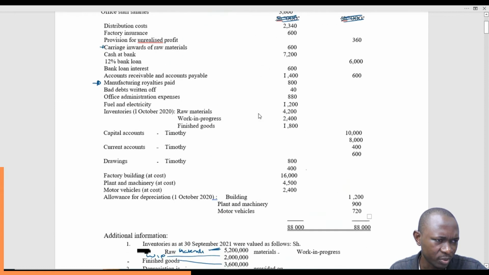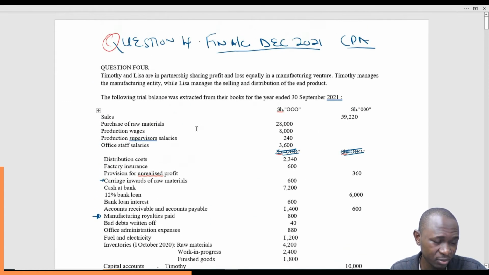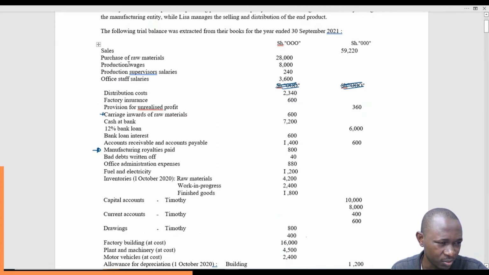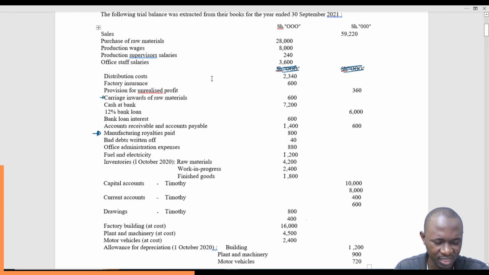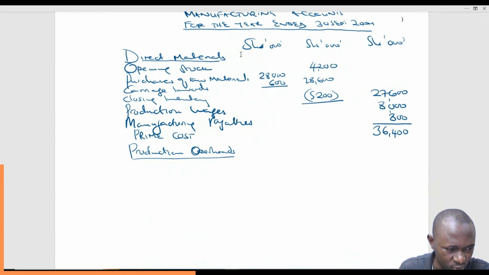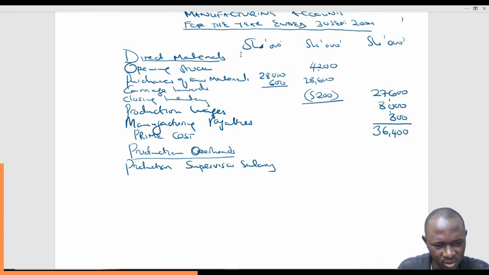So what are these other production overheads? The other overheads are indirect costs incurred for the general whole. So we just look at any of these other costs that have been incurred in the factory. So already we have here production supervisor salaries at 240. So you simply come here and write it. Production supervisor salary at 240. So it's good we have them here.